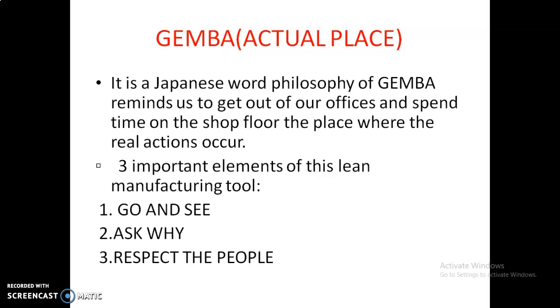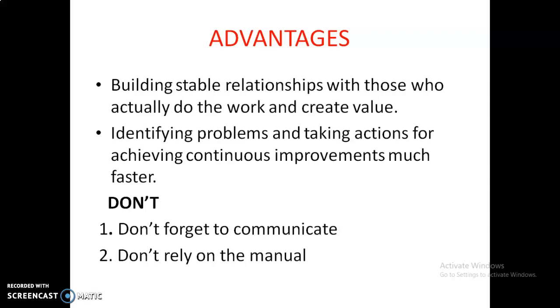Ask why means the five whys: who, what, when, where, and why. Through active communication, respect the people, finding the problem together rather than blaming employees or workers working at the shop floor. This is how it works. And the advantage is building stable relationships with those who actually do the work and create value.